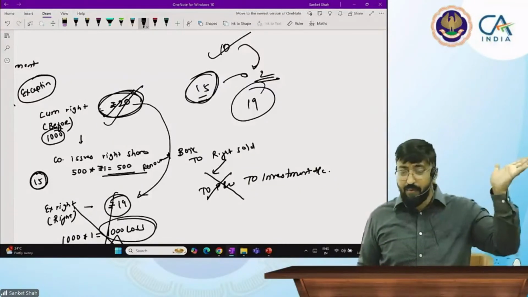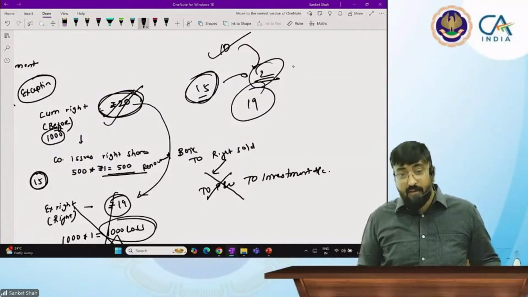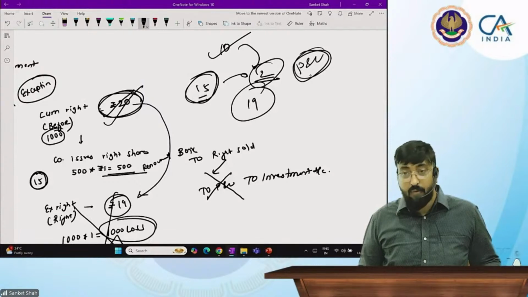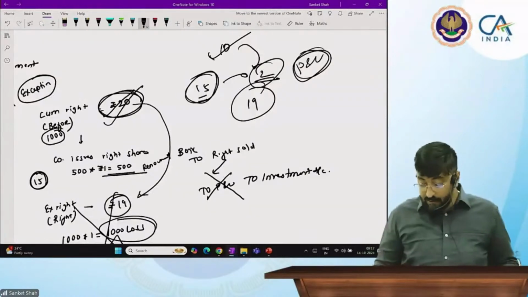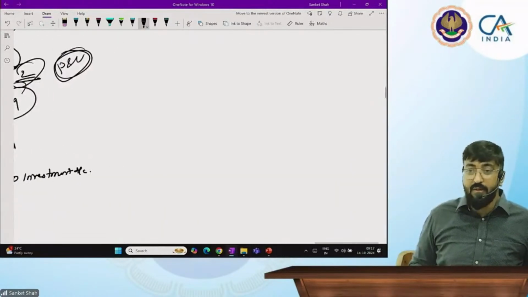He will take the 15 rupees share and give me 2 rupees. Now tell me whether this right is transferred to investment account or P&L account. Transfer to profit and loss, sir. Profit and loss account.